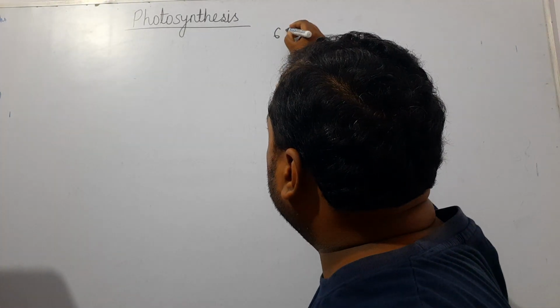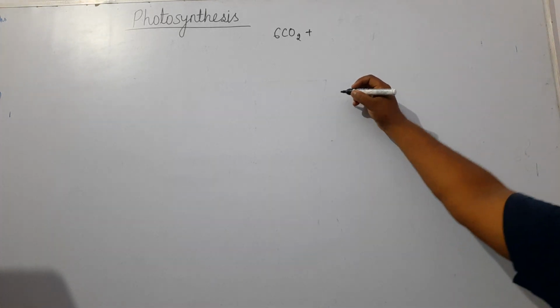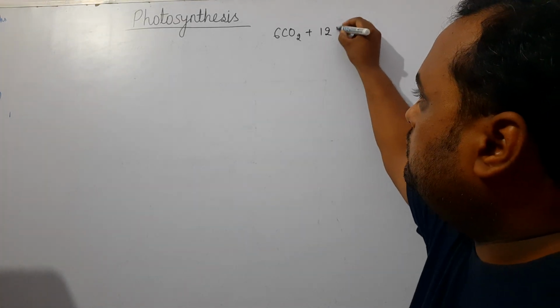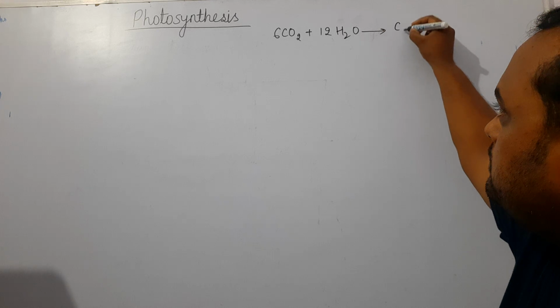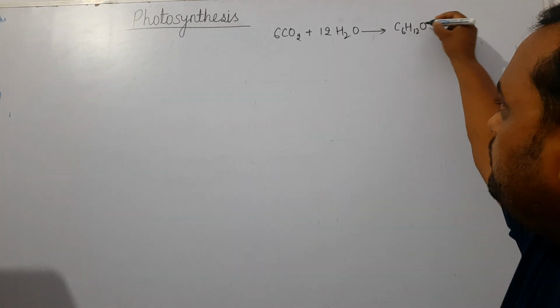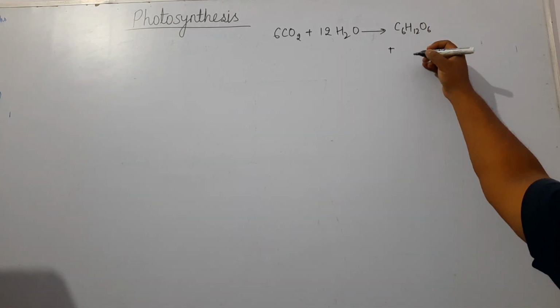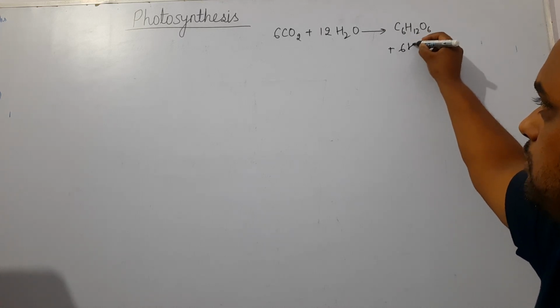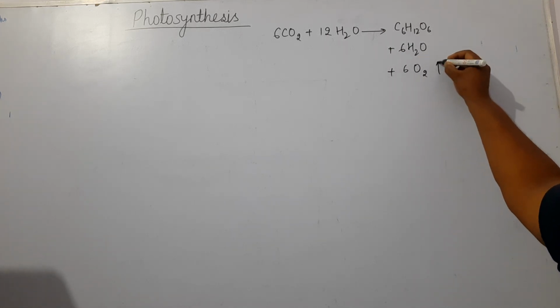photosynthesis. So this photosynthesis definition we can write in the form of a chemical equation, and that is 6CO2 plus 12H2O, it will give C6H12O6, that is the glucose molecule, plus 6H2O, and finally 6 molecules of oxygen will release.